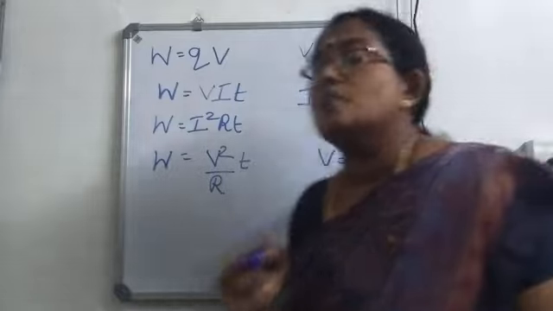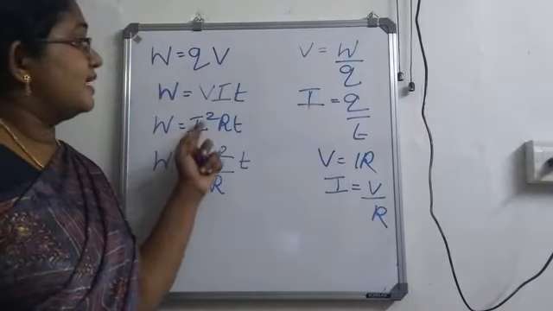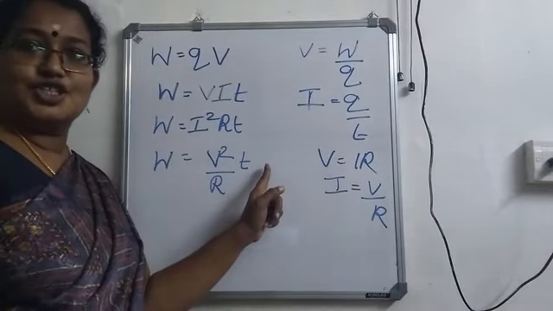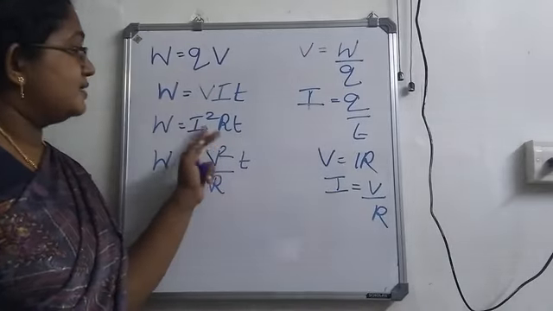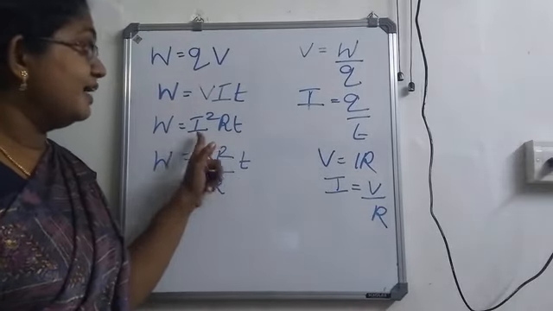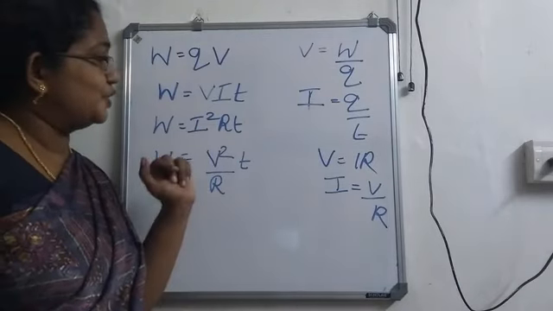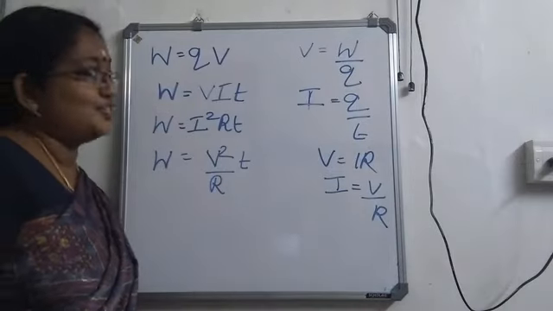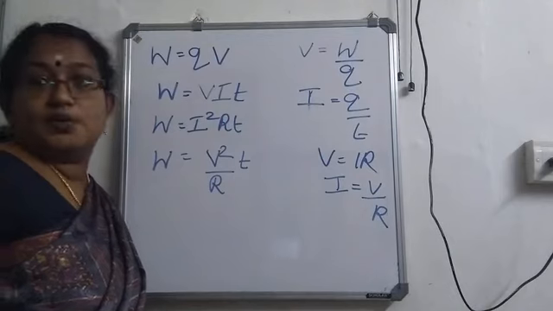Then using Ohm's law, V equal to IR, if I am replacing V, I will get the equation I square RT. If I am replacing I, I will get the equation V square by R into T. Okay, so you should be thorough with these 4 equations.